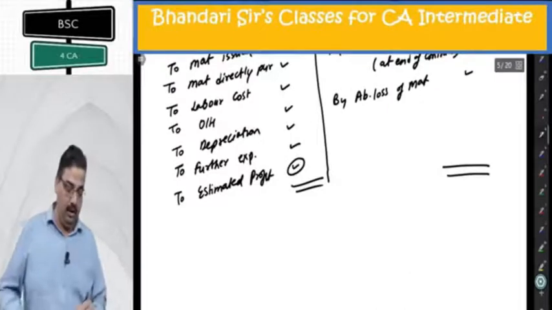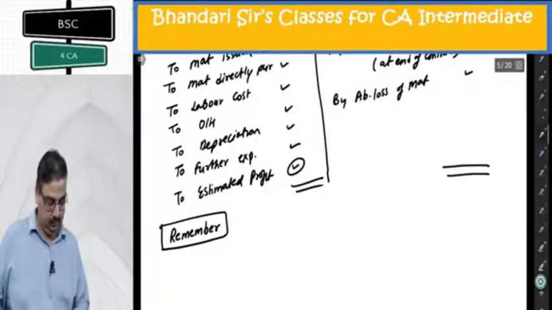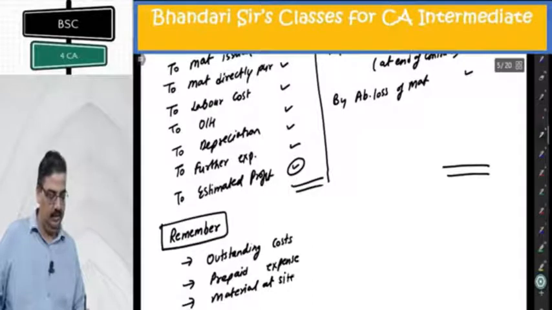Points to be remembered there. If you are making the big format, remember outstanding cost, prepaid expense, material at site.